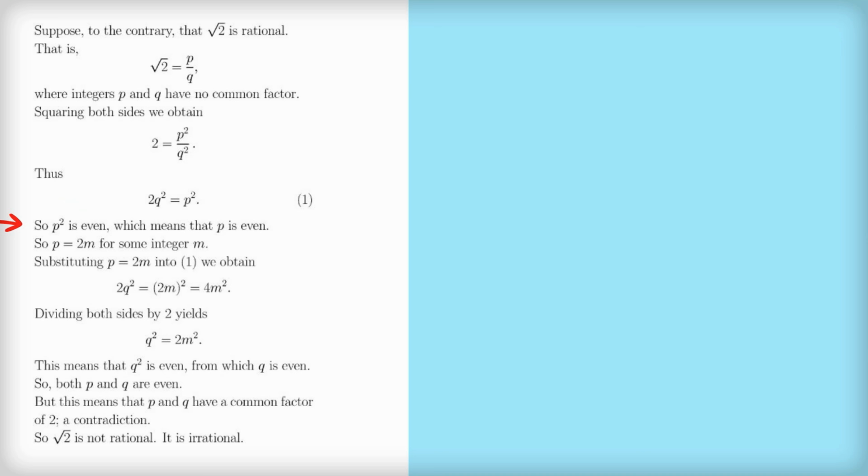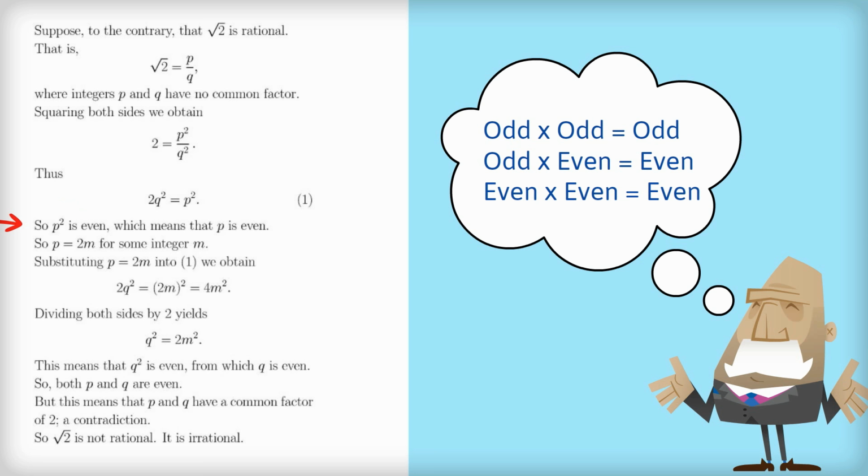So p squared is even. Now we have to remember what we learned in high school, that odd times odd is odd, odd times even is even, and even times even is even. So if we've got a number p and we multiply it by itself to get p squared, and we know p squared is even, well, the only possibility is that p itself is even.